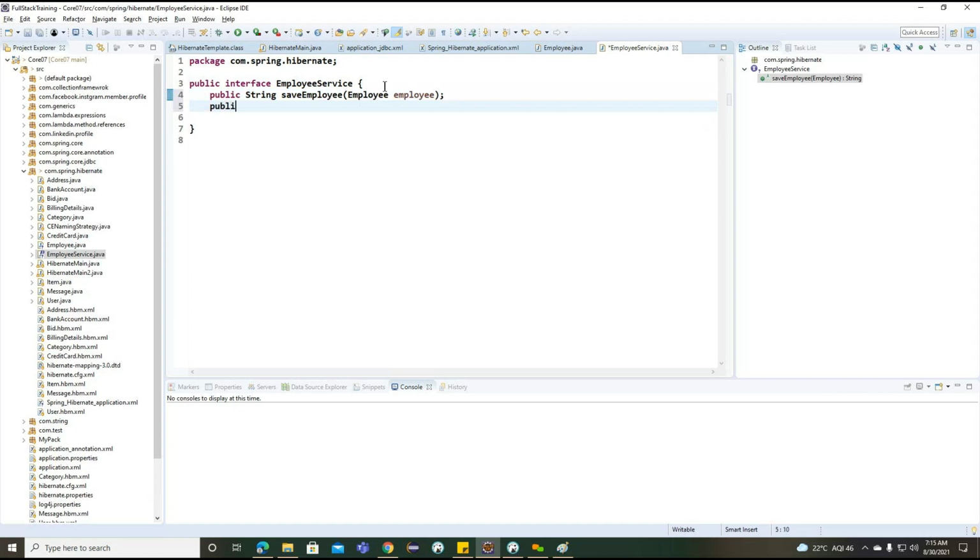Save employee. Update employee. And here long ID.